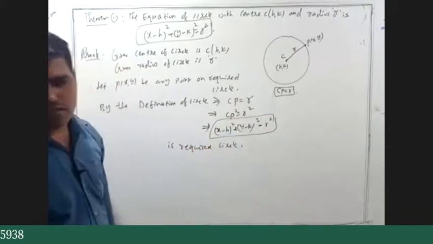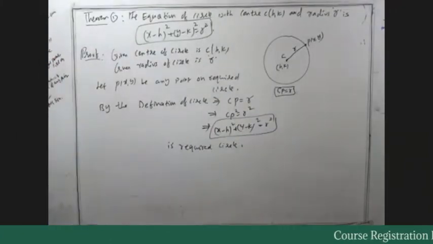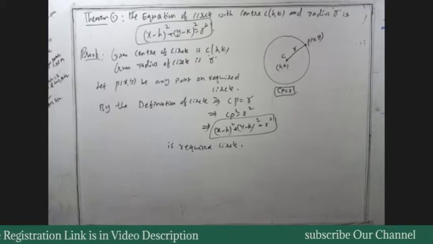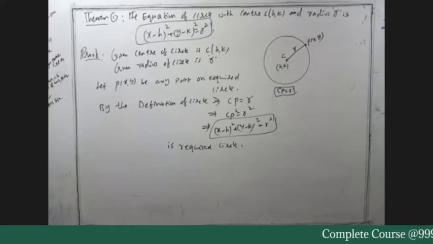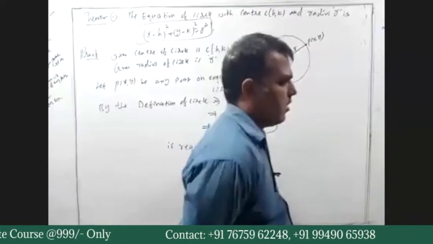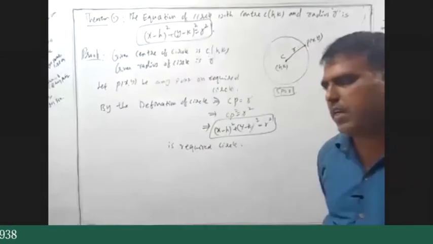Clear? Yes. Now write it down as it is. This is called the center-radius form, when the center and radius are given.